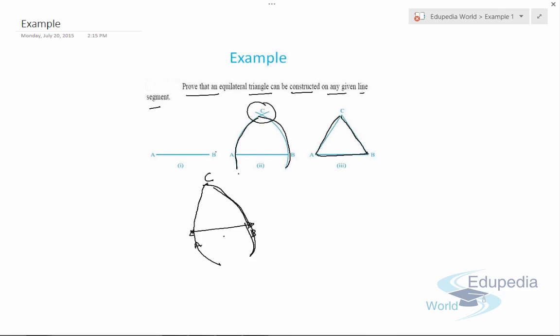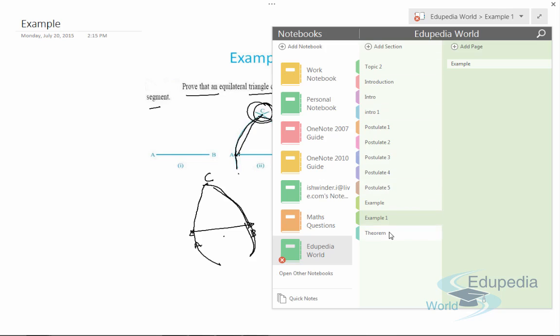Let me explain now. Suppose we used A as center to draw a circle, and we used B as center to draw a circle. We used two distinct points to draw circles, and they meet at another point C. So we have three distinct points to join two lines. Means we can join this line to this line, but we cannot join this line again with this line. So this actually leads to the postulate that two distinct lines cannot have more than one point in common. So let's discuss that theorem.